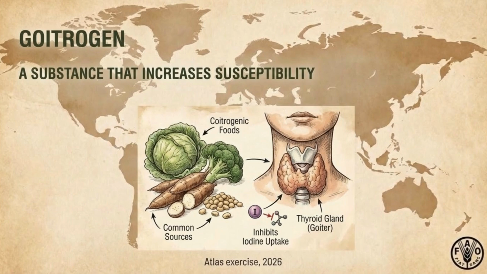Warning: dark, misunderstood side. Raw juicing large amounts of cruciferous vegetables may suppress the thyroid in susceptible individuals. Soy-heavy diets may affect thyroid function if iodine intake is low. However, cooking reduces goitrogen activity. For most healthy people with adequate iodine intake, these foods are safe. The problem usually appears in iodine deficiency or existing thyroid disorders. Atlas Insight: even superfoods can cause imbalance in excess.